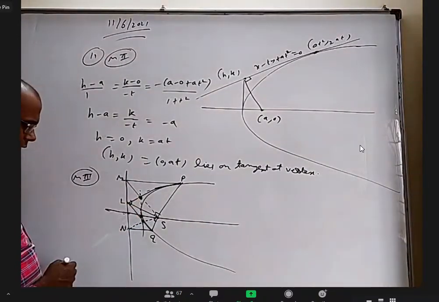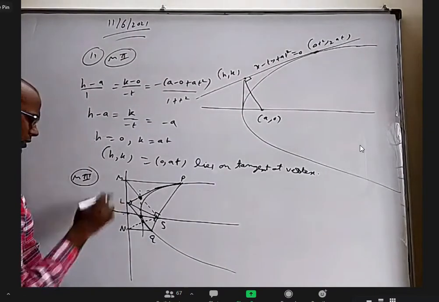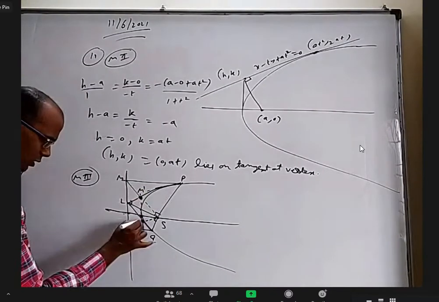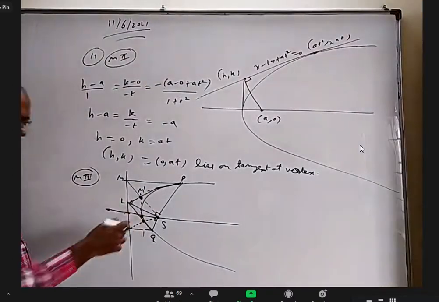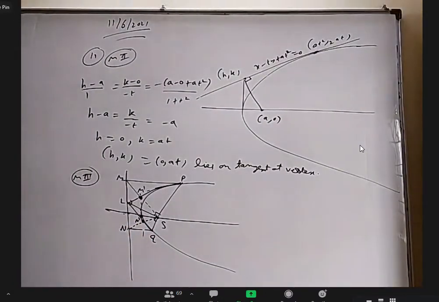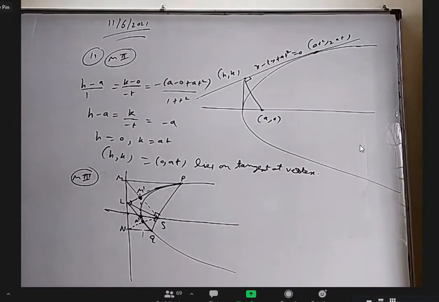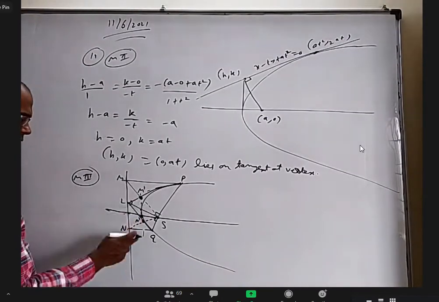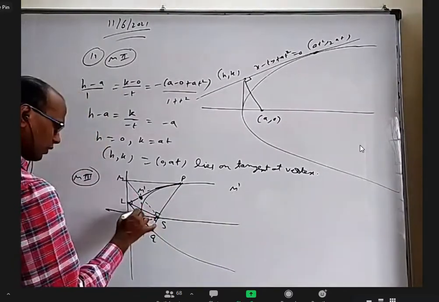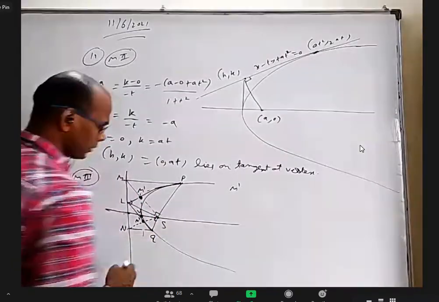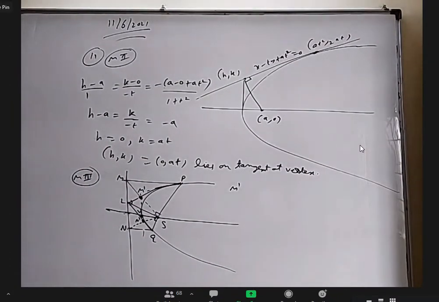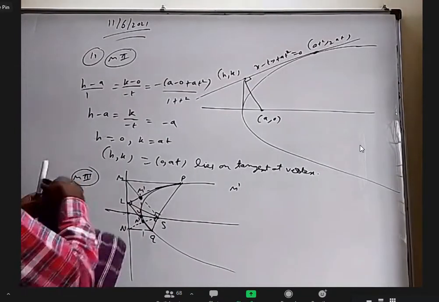So I should give some names here. This is M, this is N. So I'll call this M dash. This particular point, I'll try to draw a little bigger figure later on. Okay, I'll call it N dash. Sorry, this is a very small figure. I should have drawn a bigger figure. This is N dash and this is M dash. M and vertex is V. Okay, maybe right now I'll draw bigger. I'm arranging this method too.